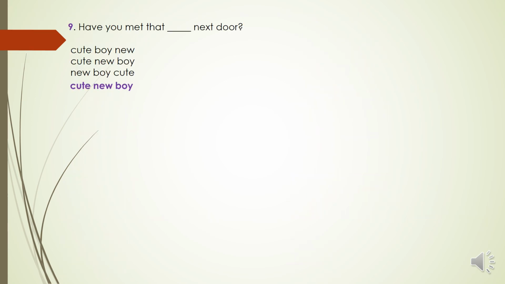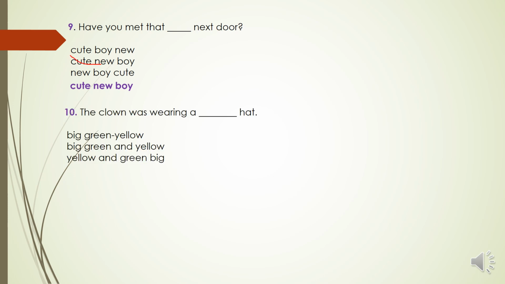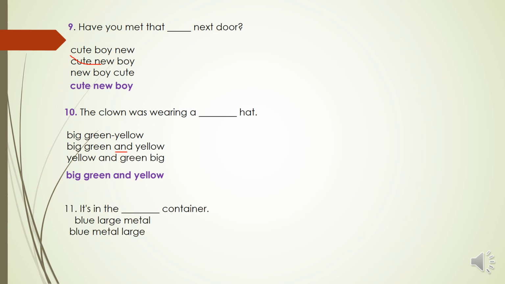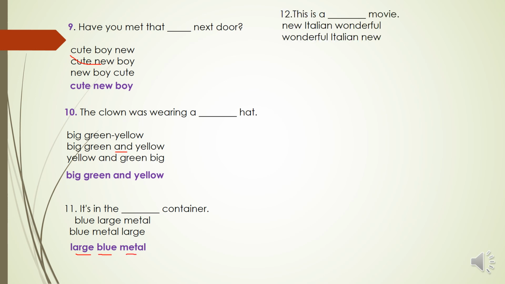The last ones. Have you met the cute new boy? Origin, let's say opinion. The clown was wearing a big green and yellow hat. It's in the blue, it's not possible, blue large metal, blue metal large, we have to say large blue metal container.